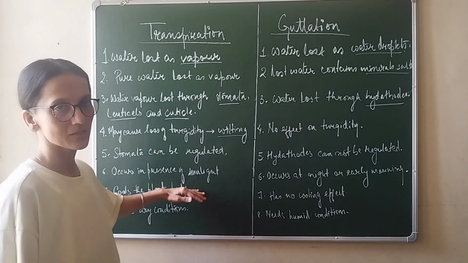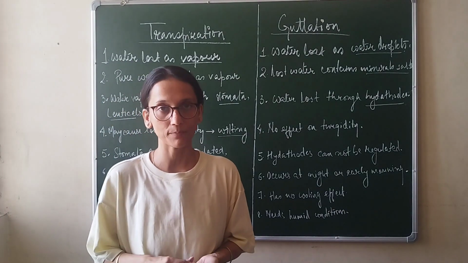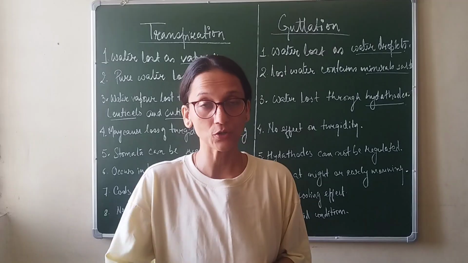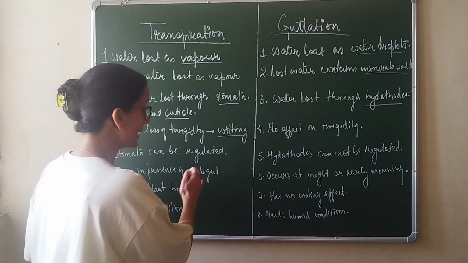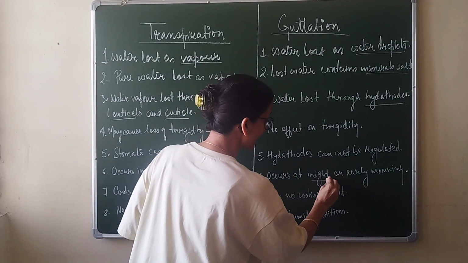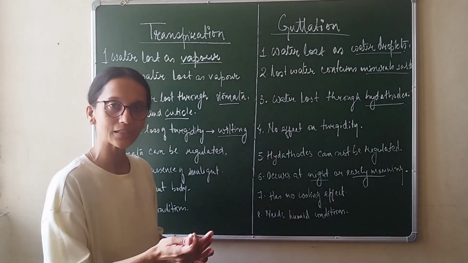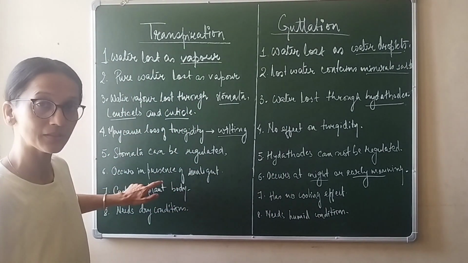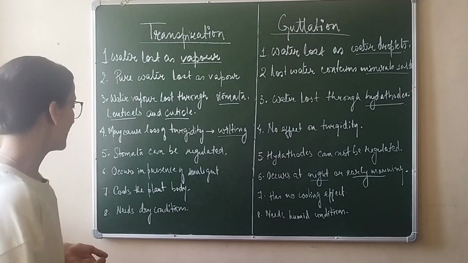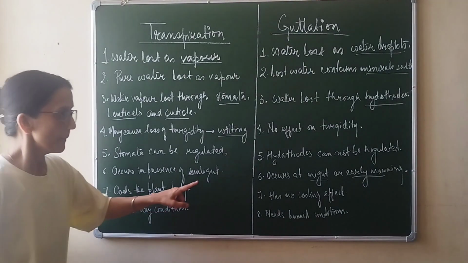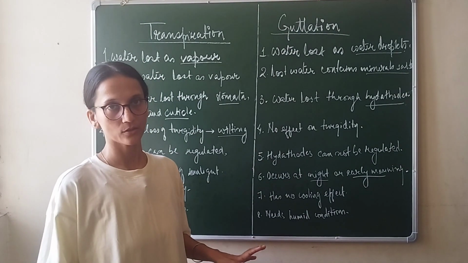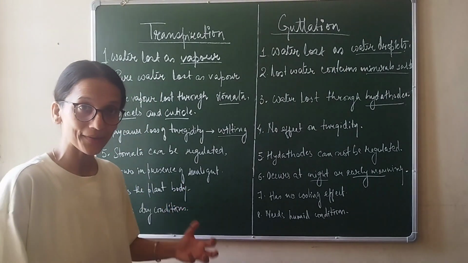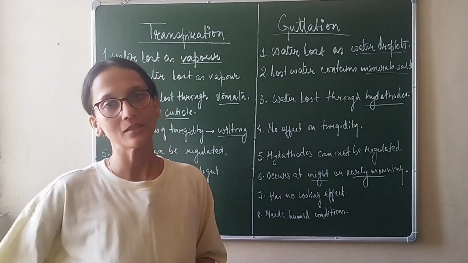Then, transpiration occurs in the presence of sunlight. For transpiration to happen, we already know that the higher the intensity of sunlight, the better it is for transpiration, right? But in case of guttation, it occurs at night or early evening. In both of these conditions, the sunlight is not intense, but transpiration will happen when the sunlight is intense. Next, transpiration helps to cool the plant body, but guttation has no cooling effect at all on the plant body. And last, transpiration needs dry condition. The drier the condition is, the greater will be the rate of transpiration.